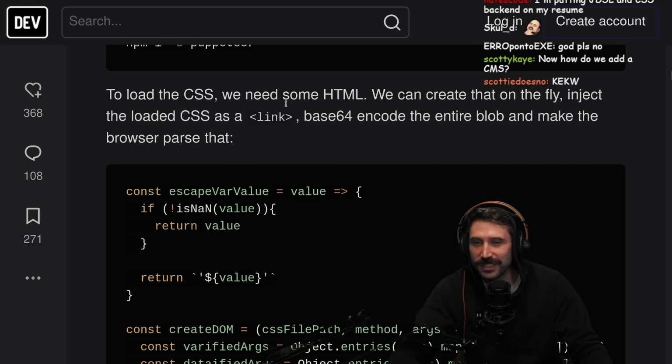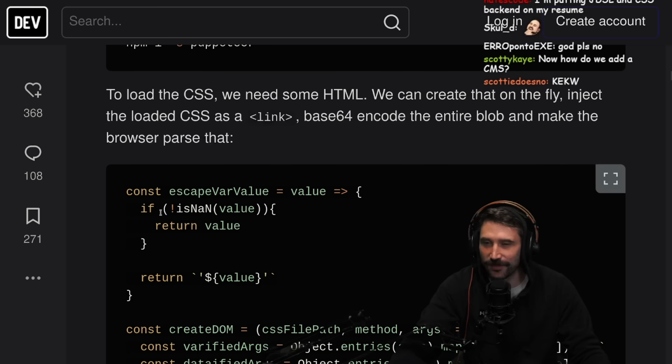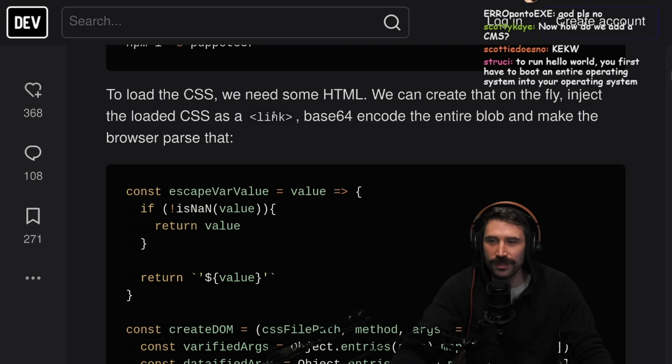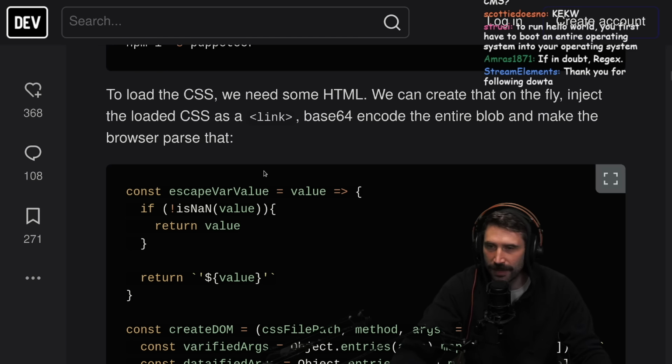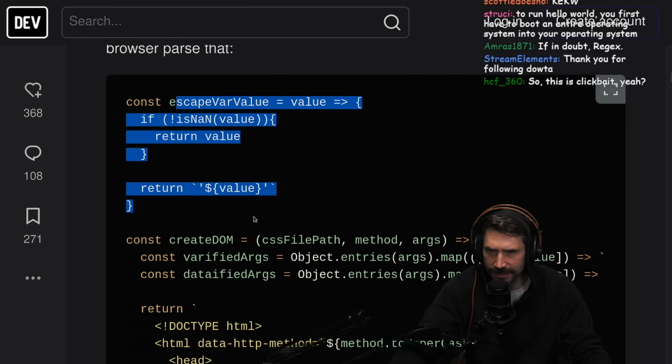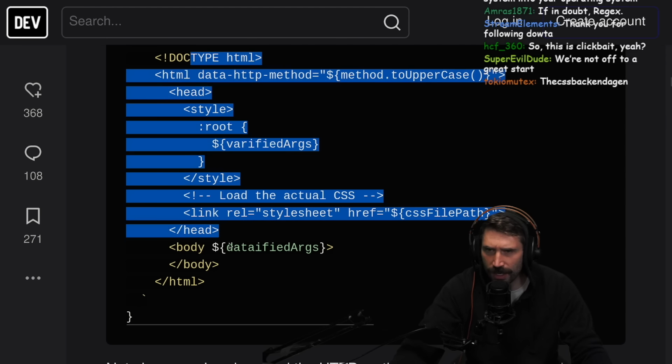All right, to load CSS, really, this is a great invention. Let's go. Thank you, Chrome Debugger Protocol. Appreciate what you've done to everybody. To load the CSS, we need some HTML. We can create that on the fly, inject the loaded CSS with a link, base64 encode the entire blob, and make the browser parse that. Okay, so we got this thing. Create DOM. Oh, but this is not what I wanted to see.